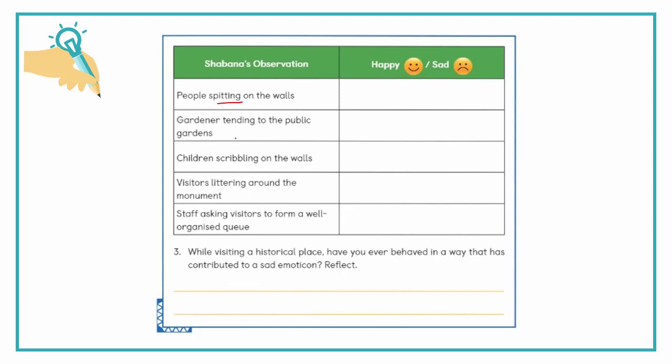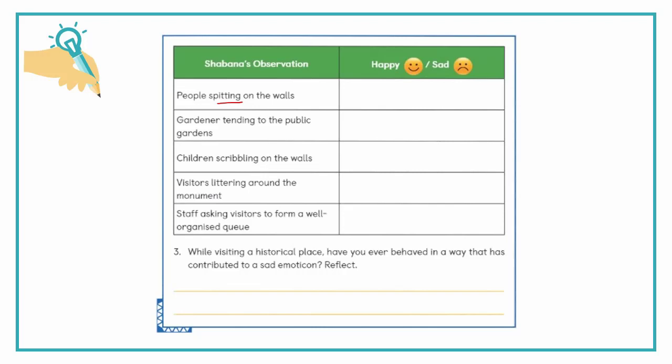Gardener tending to public gardens. That means behaving. Tending means behaving in a peculiar way. Okay, children? So it is not taken care of. How do you feel?